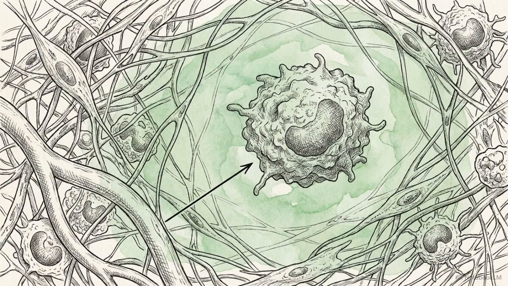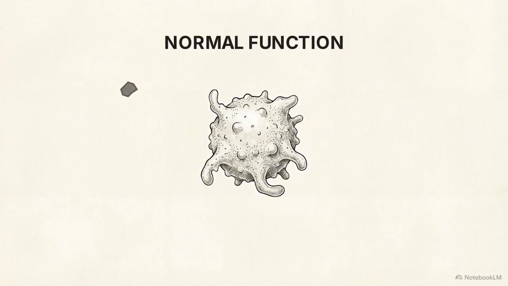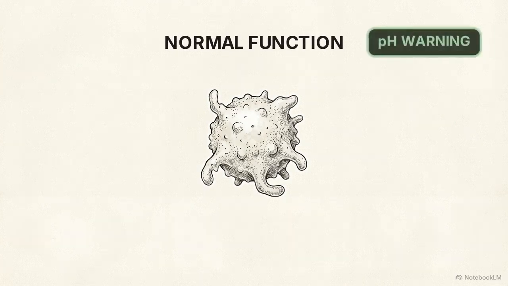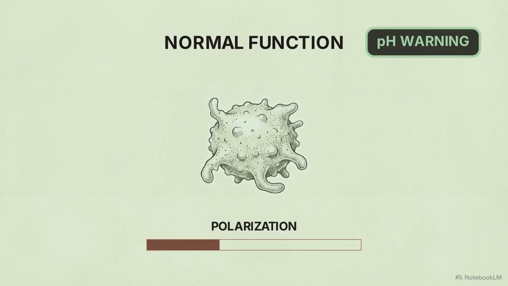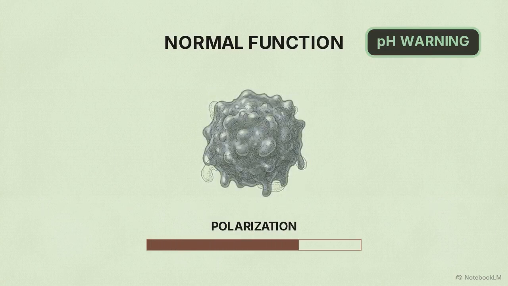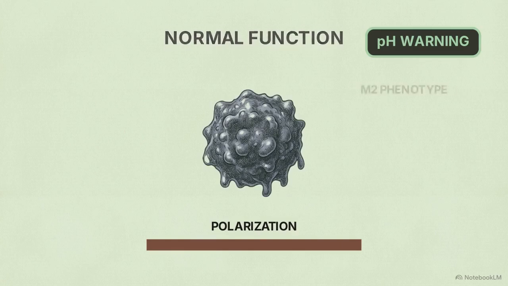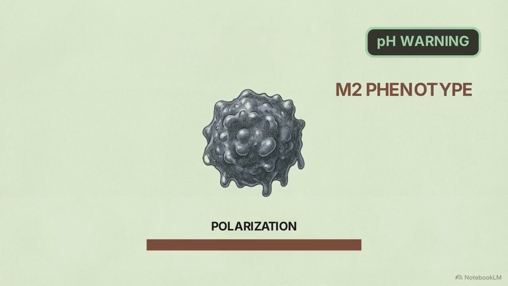The acidic saturation also manipulates another key immune population residing in the microenvironment, tumor-associated macrophages, or TAMs. TAMs are white blood cells that normally engulf dead cells and coordinate immune responses, but they are highly sensitive to local pH. The lactate-rich environment forces a functional polarization of these TAMs, shifting them into the pro-tumoral M2 phenotype.